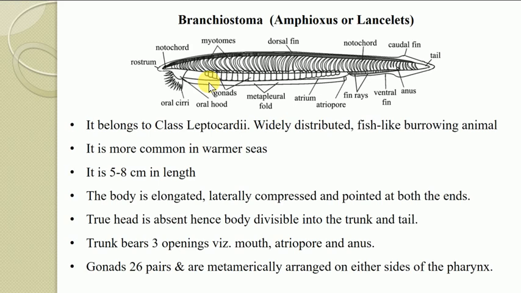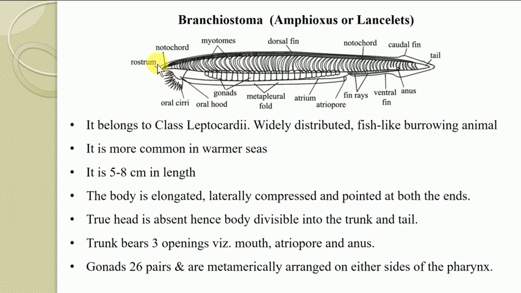Means if you see the distribution of this Branchiostoma, it has a wide distribution. The body is elongated, laterally compressed, and most importantly it is pointed at both ends. The true head is absent.